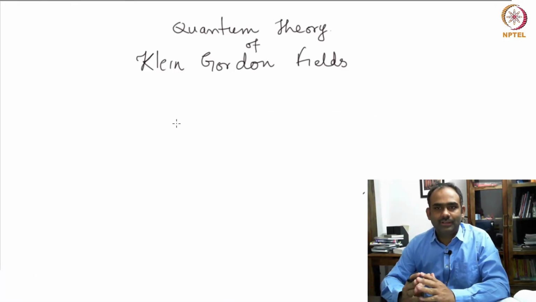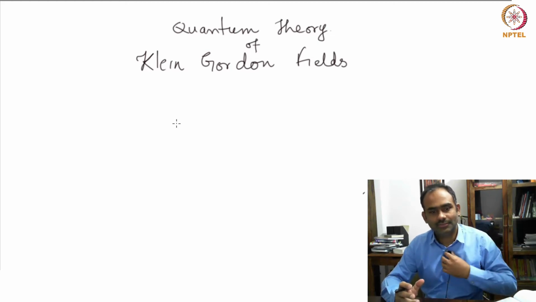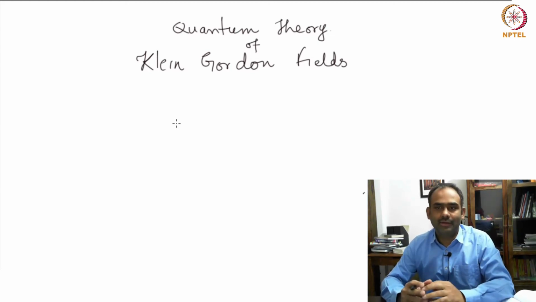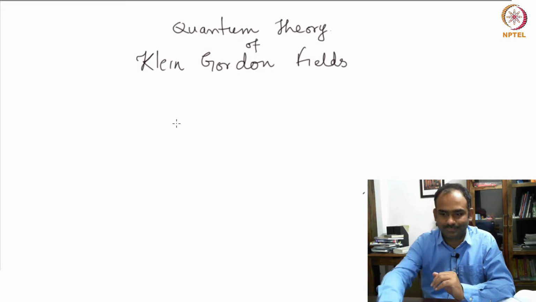Okay, till now we have been talking about Schrodinger equation and the corresponding Schrodinger theory, but that equation is a non-relativistic equation, okay, and we would like to make a theory which is relativistic. So, I am going to introduce today Klein-Gordon fields. So, I start with Klein-Gordon equation, but before we do so, let us quickly revisit and make some simple remarks about the Schrodinger equation and the corresponding theory.